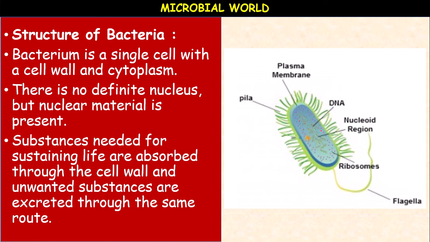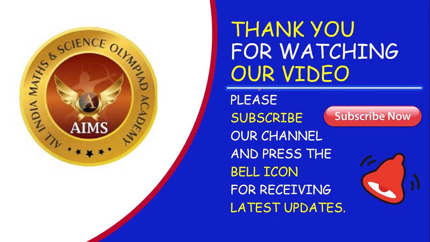Here you see there is no nucleus, but a nucleoid is present, meaning either DNA or RNA is present. They possess ribosomes to synthesize proteins. They may possess a flagellum for movement. They may possess pili-like structures. They are living, that is why they possess the plasma membrane. Next, they exist in different shapes, like spherical, rod shape, spiral, or comma shape. We are going to study more about this in the next class.